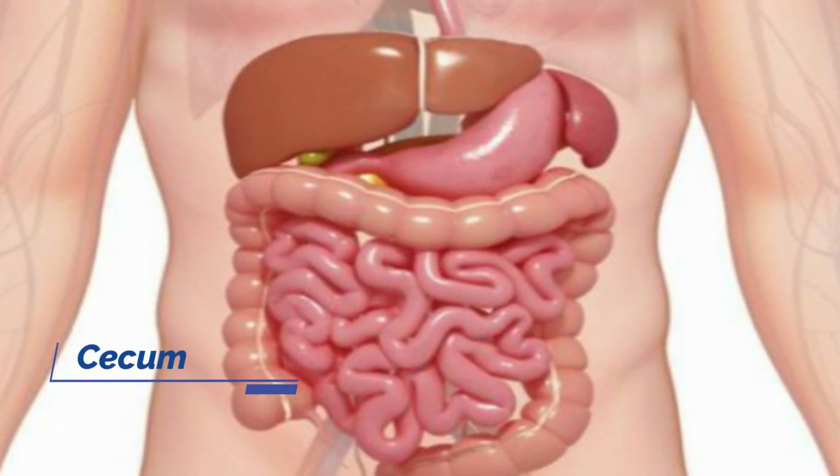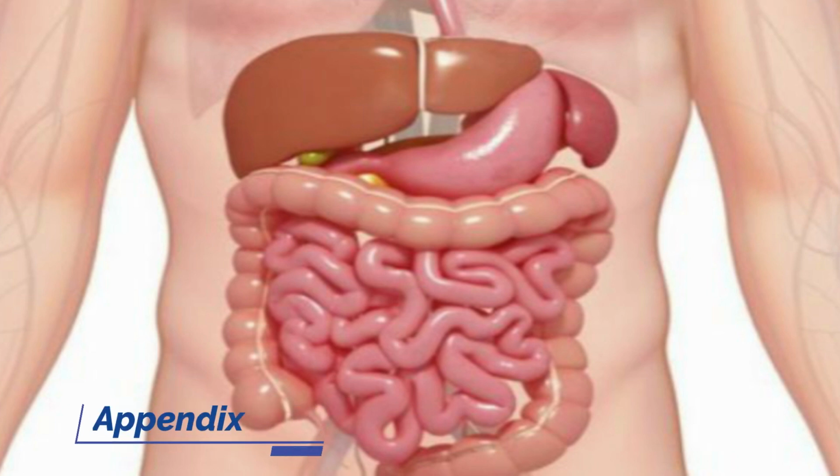Cecum is a pouch-like section at the beginning of the large intestine. It is around 2 inches long. It absorbs digestive fluids passing out of the ileum of the small intestine and passes the waste material into the colon. Appendix.